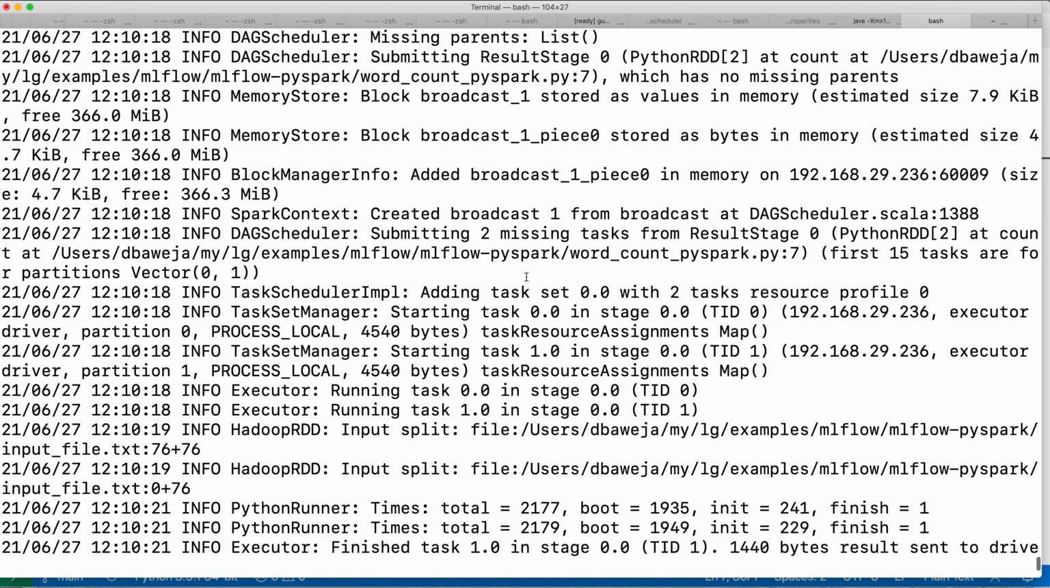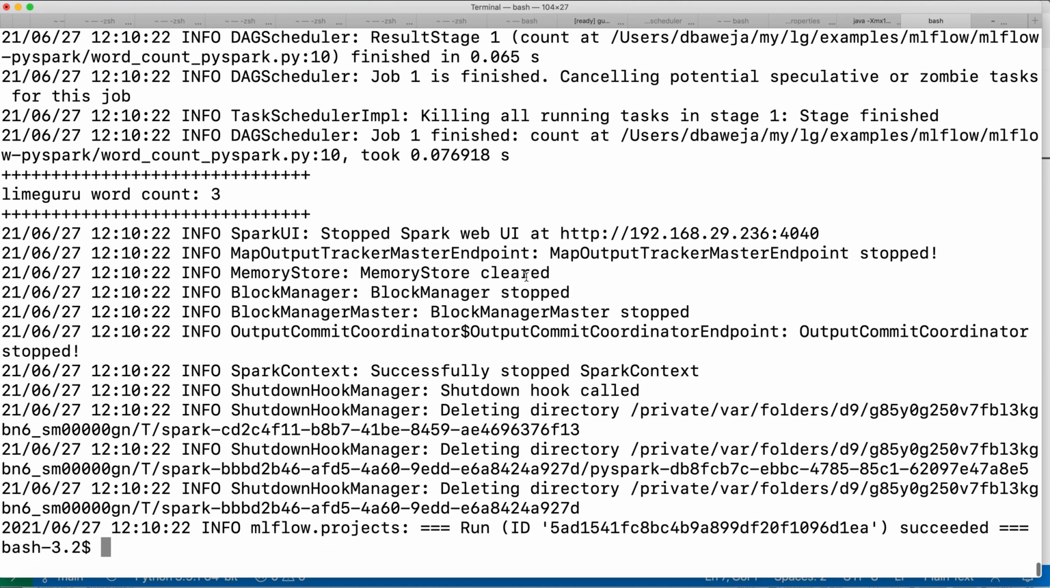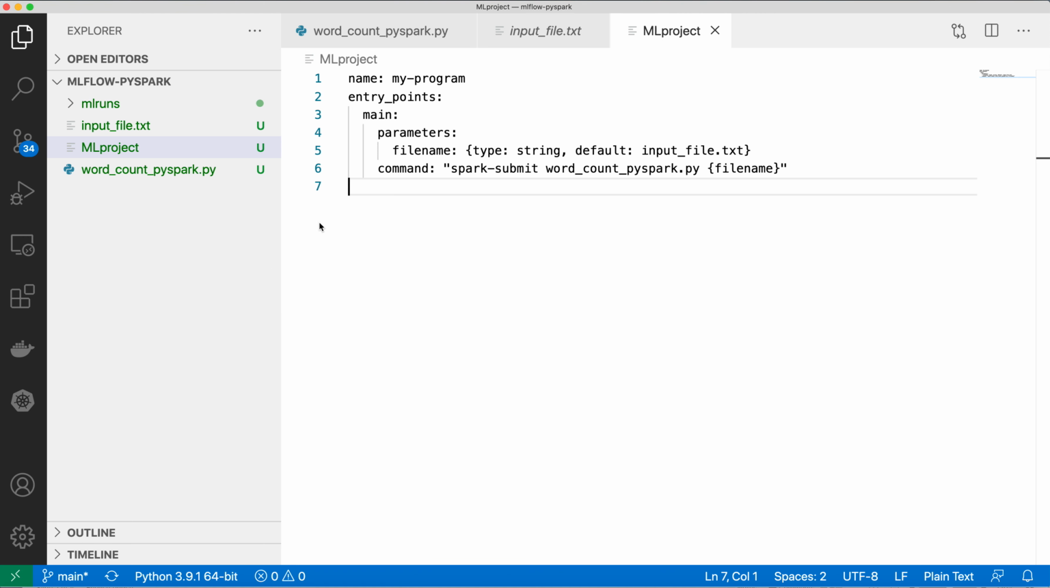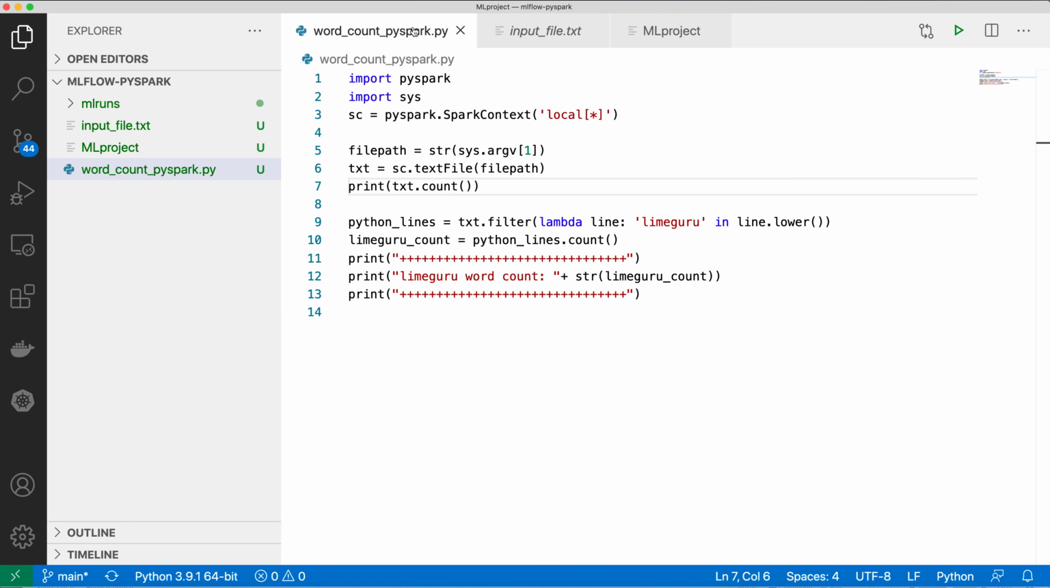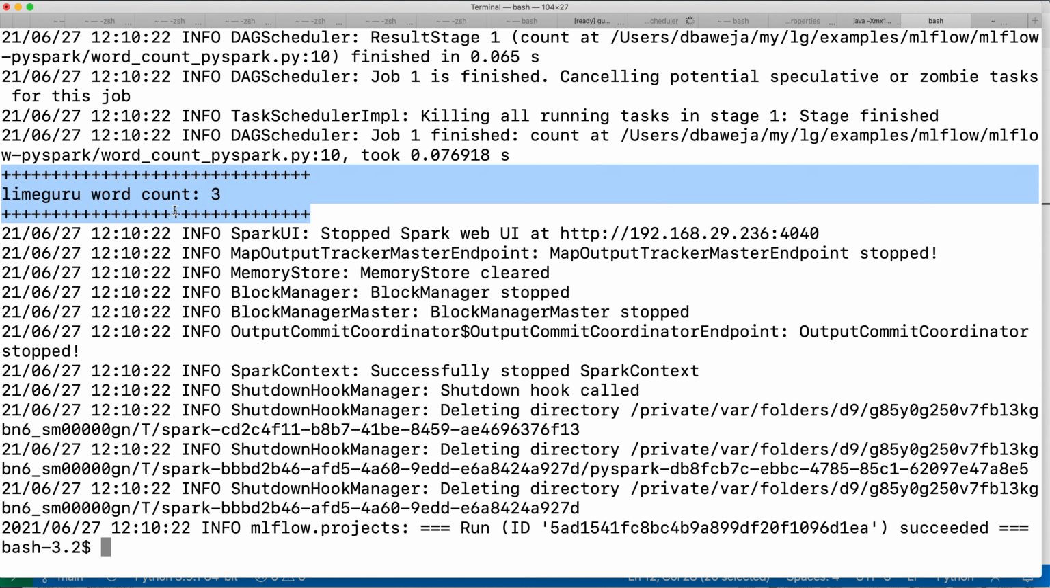And if I see what the program output is, let's go down. My Spark job has completed. You can see that this statement has been printed, LimeGrew word count 3. It has appeared 3 times. If you see the program also, I was printing the same statement, LimeGrew word count, and the same statement has been printed here. So my execution is complete, and in the last, it will say that the MLflow project execution is completed. It says succeeded, and it gives a run ID also.